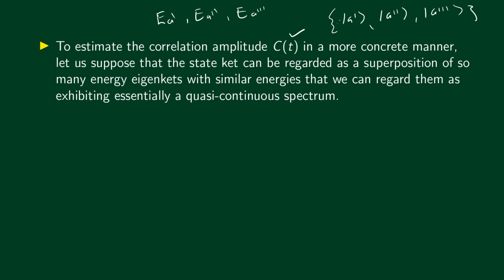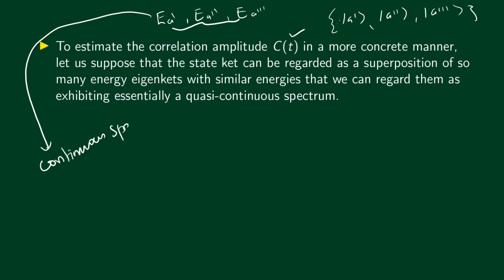They are similar. So if these different energy eigenvalues are very close together, we can use the mathematics appropriate for a continuous spectrum, instead of discrete. So we can regard these eigenvalues as exhibiting a quasi-continuous spectrum.